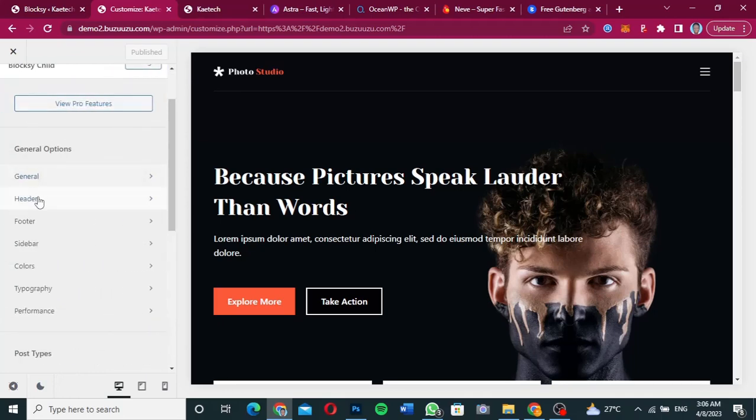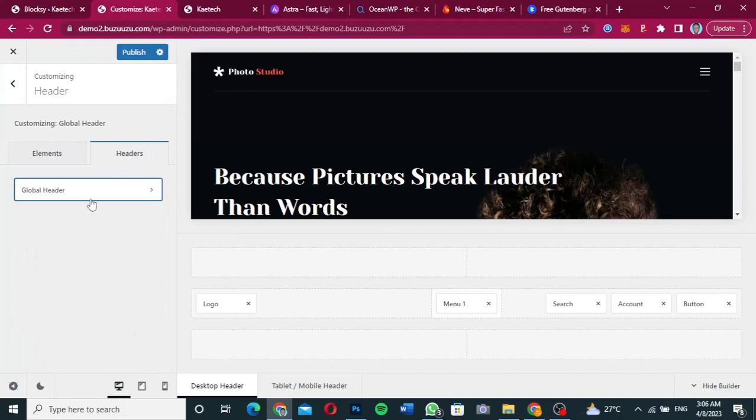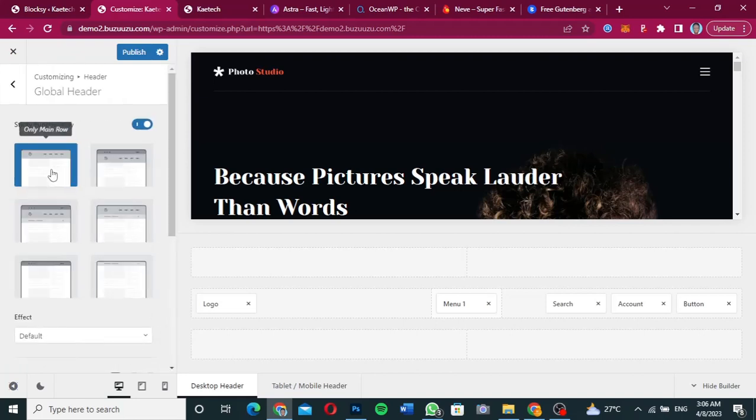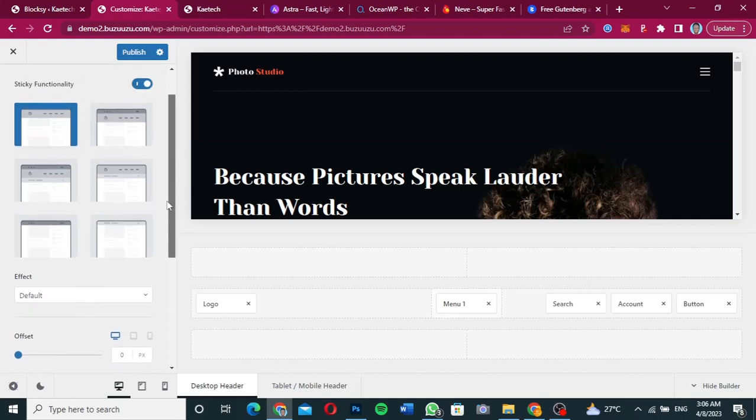And then when you go to header over here, you also have a header builder. Okay, so very nicely done. You can check out the headers now. These are the global headers that I have. As you can see, there are so many headers that you can find.